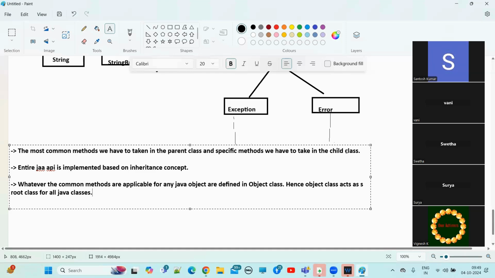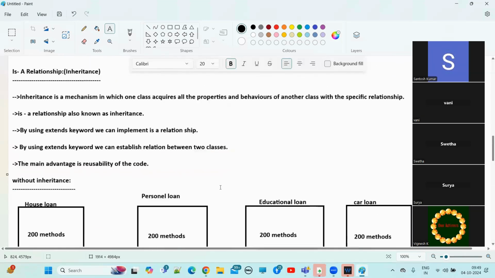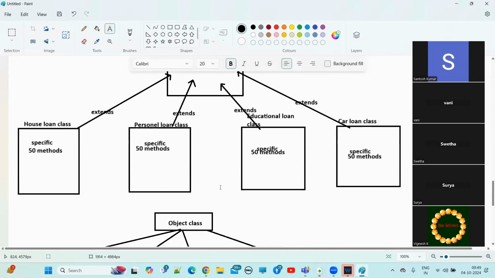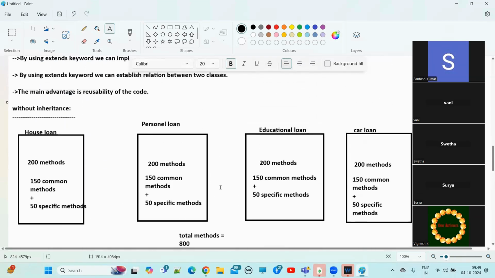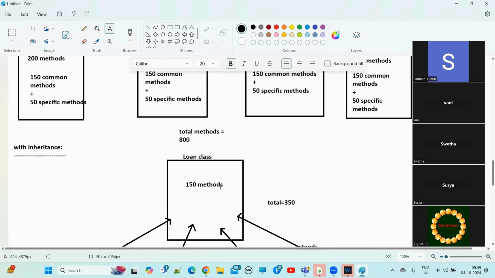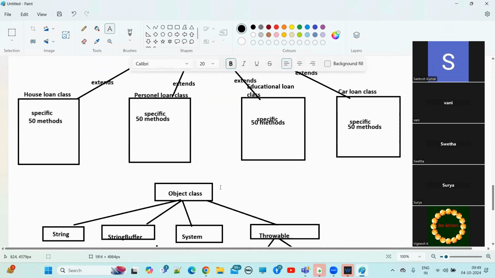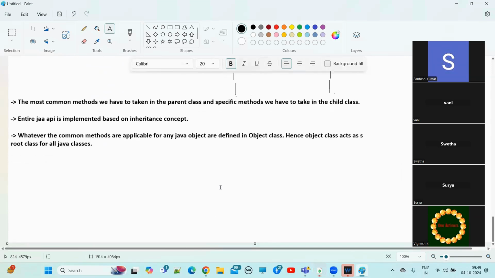So what is inheritance? How can we achieve inheritance? And what is the main purpose of inheritance? Reusability. We also took one real-time scenario: without inheritance and with inheritance, how much time it will take and how many lines of code we will write. Understood, everyone?